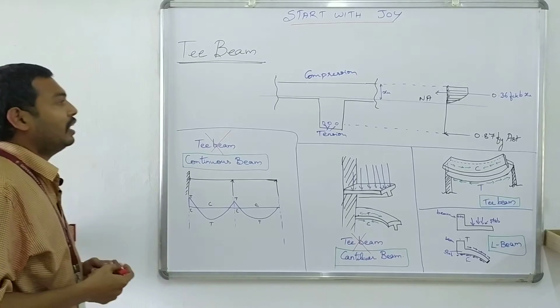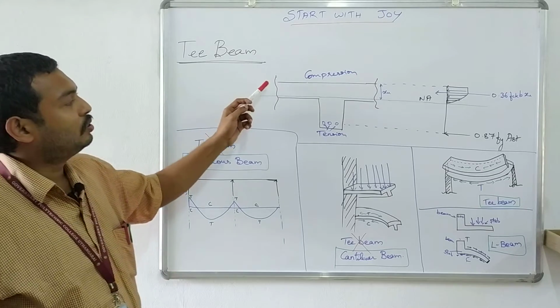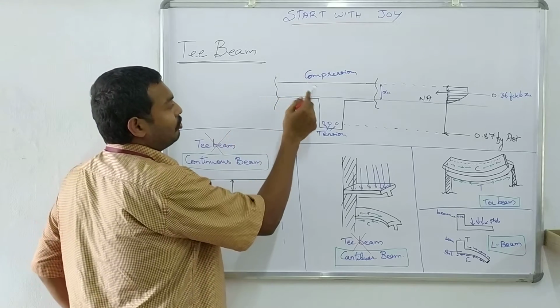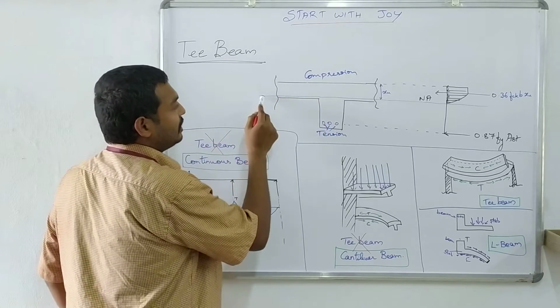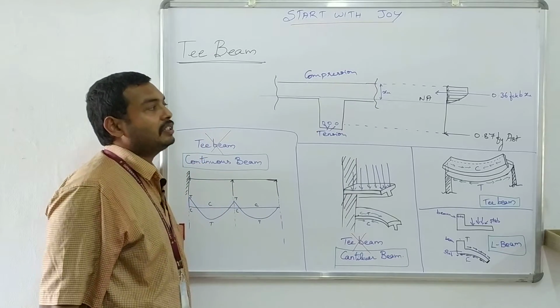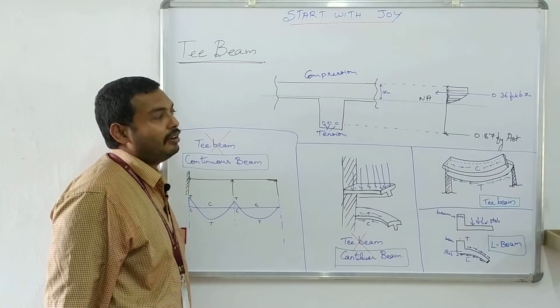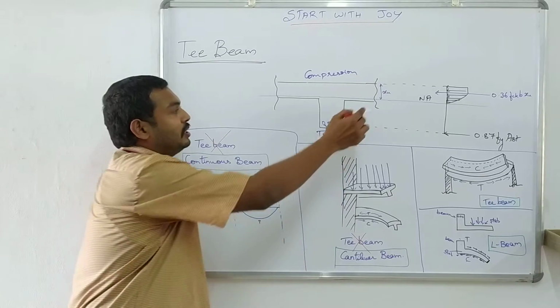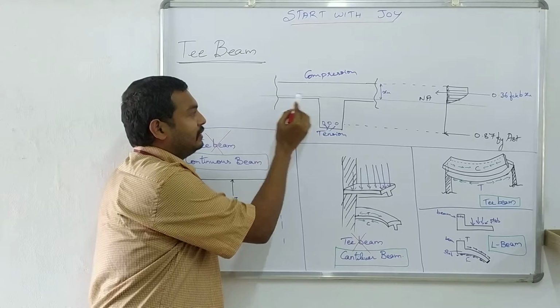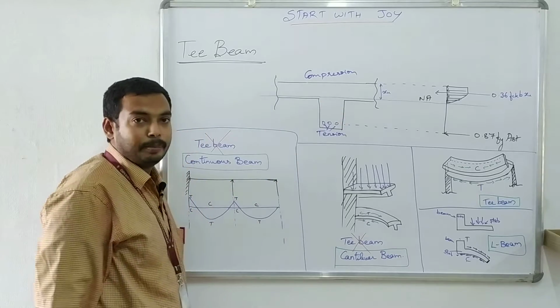Okay, and there are three conditions. One is the neutral axis for this RCC section is going to pass through the slab portion, that is within the flange. The neutral axis lies within the flange. So, that is one case. The other case is the neutral axis lies exactly at the junction of flange and the web.